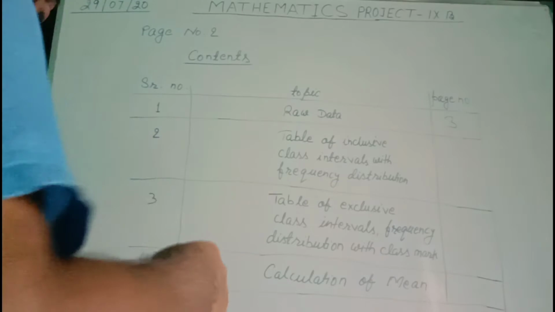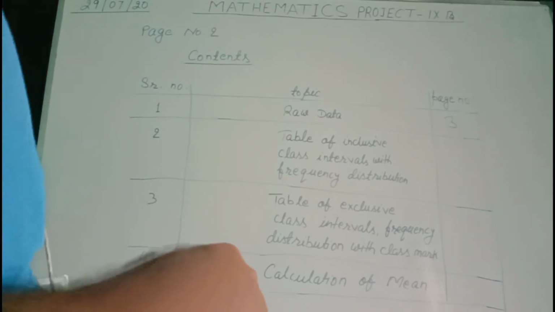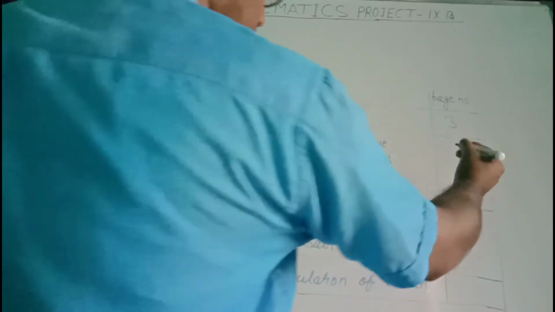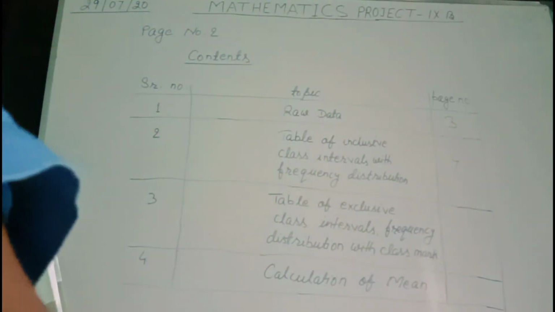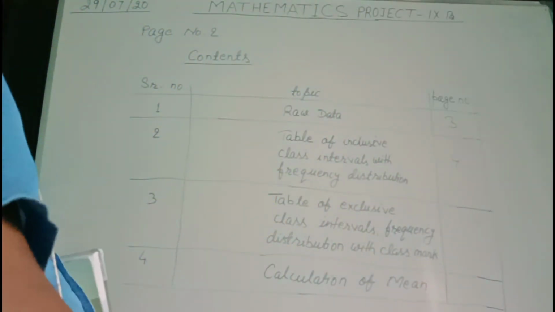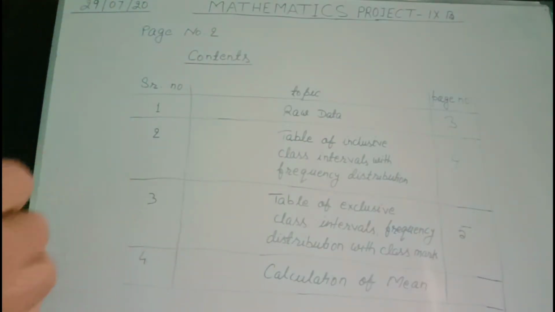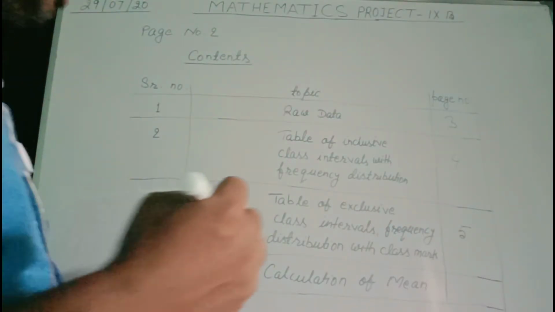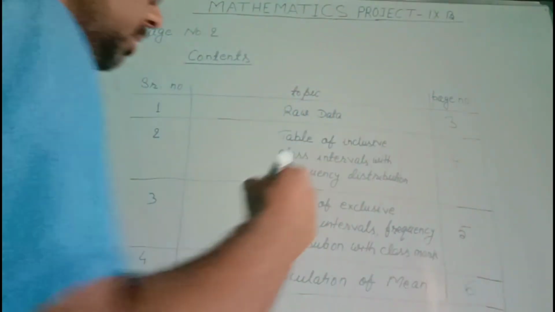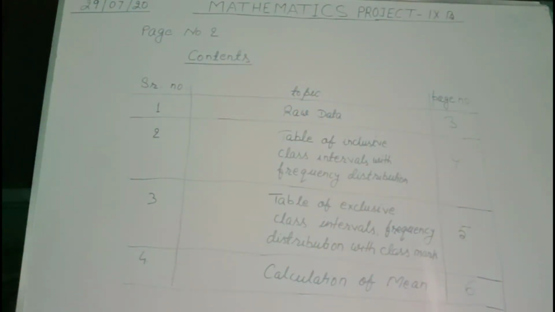Table of inclusive intervals with frequency distribution, it may take 1 page. You write page number 4. Table of exclusive class intervals with frequency distribution with class mark, here maybe page number 5. Calculation of mean, it may take 1 page, so you mark here page number 6. And a few more topics are left that I am going to show in the next table.